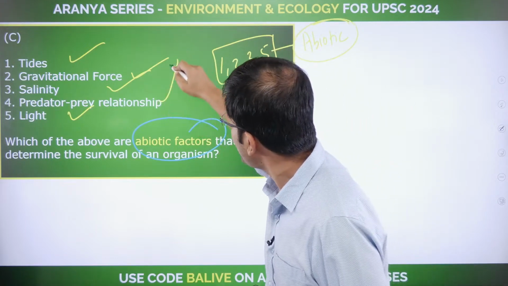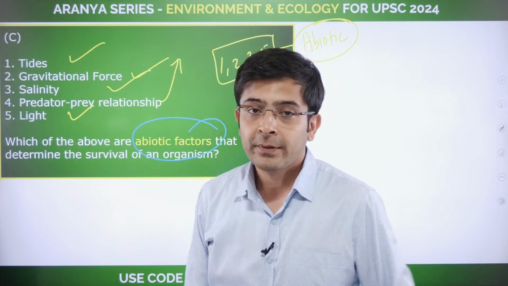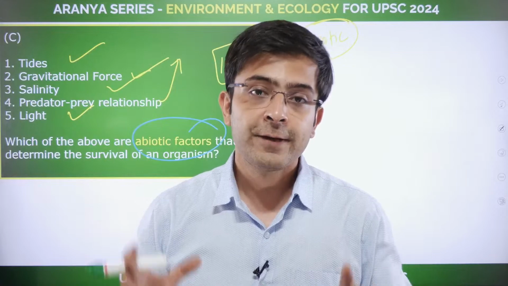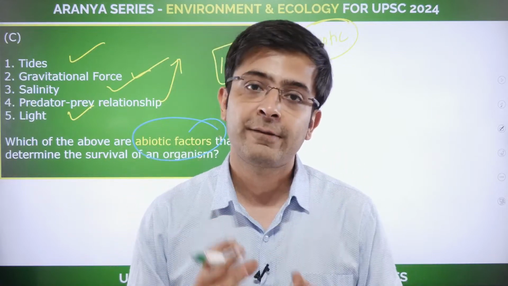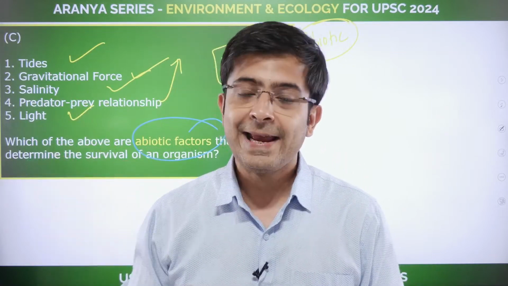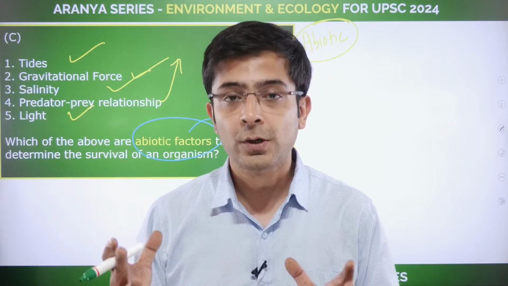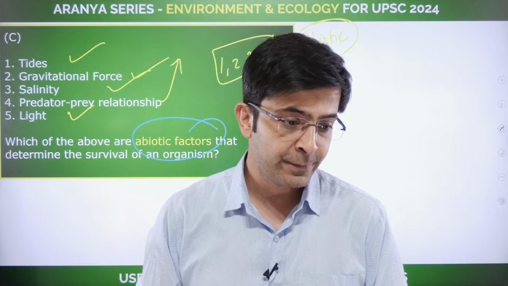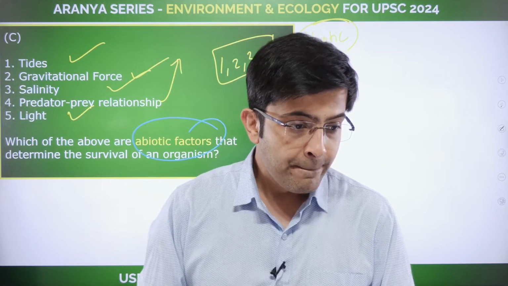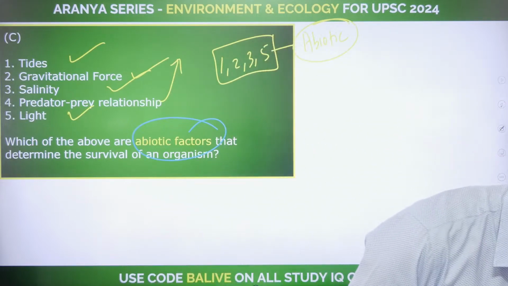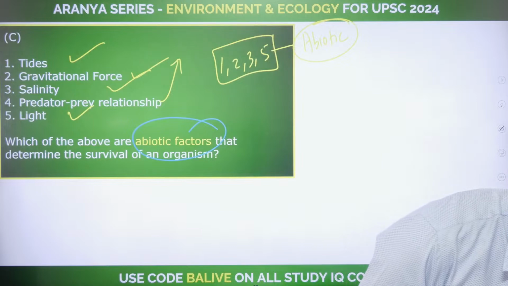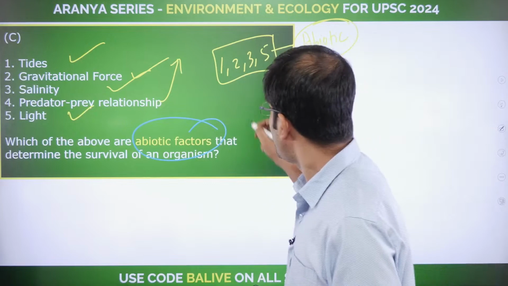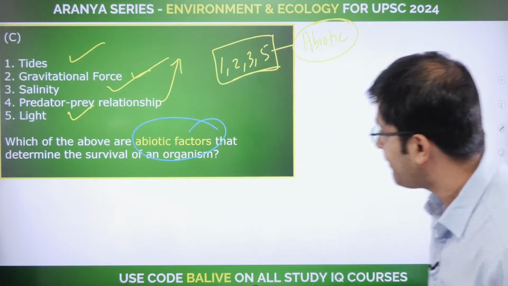But when it comes to the predator-prey relationship, there are two living organisms that you're talking about. There is life involved there, which means this becomes a biotic factor. The rest are abiotic factors. These are natural processes that influence a particular organism in an environment. Clear? Abhiraj, welcome. So the answer here being 1, 2, 3, and 5.